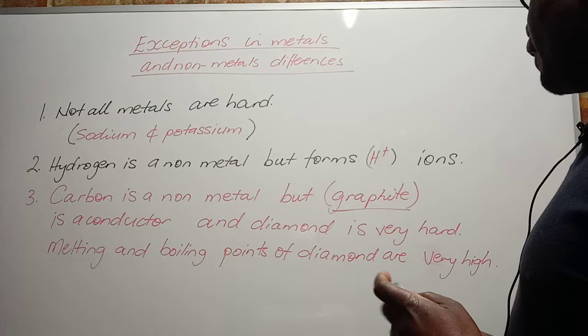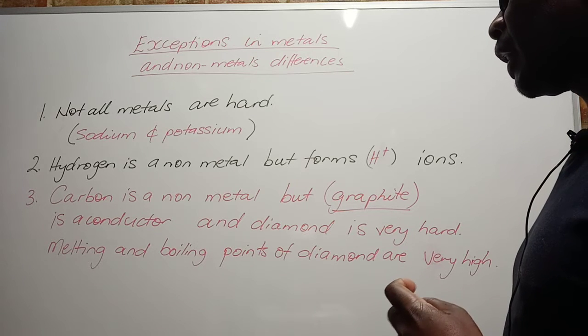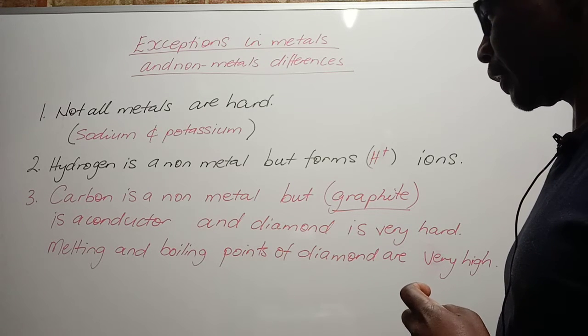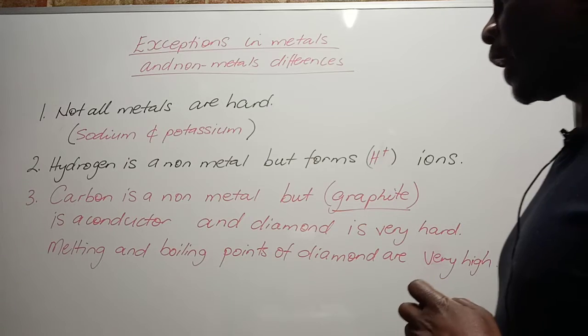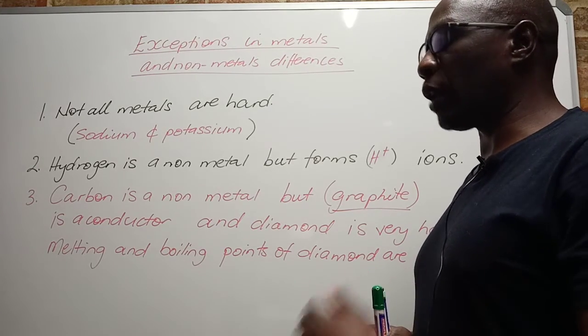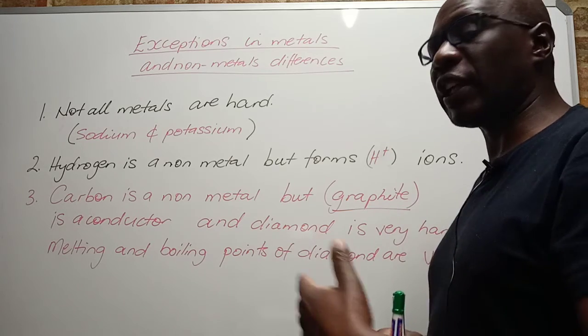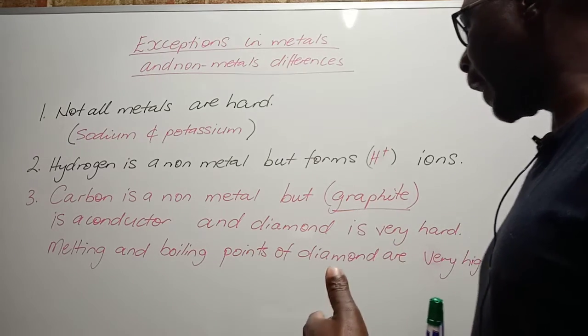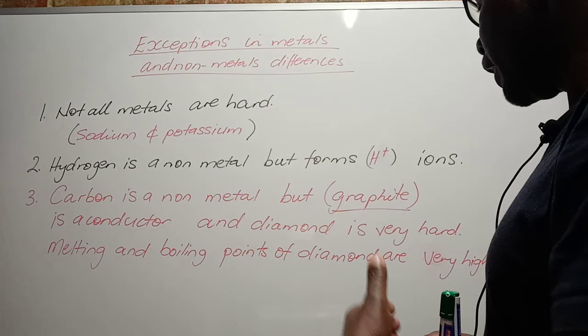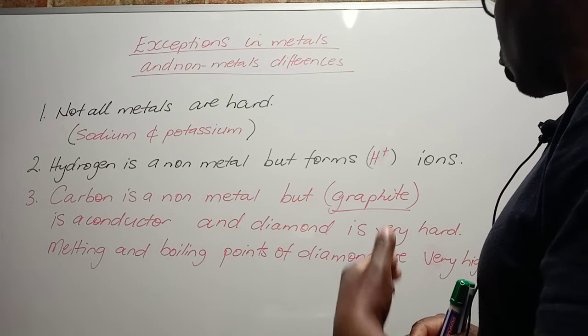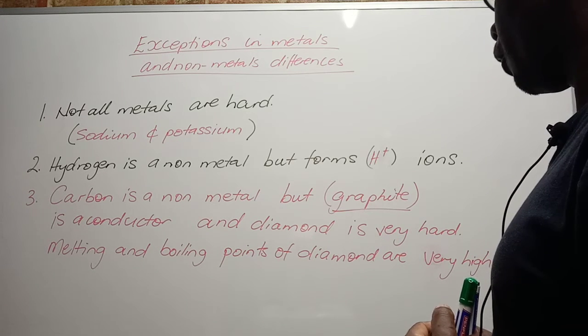They have a very high melting and boiling point, whereas they are supposed to be, according to our general differences, we say that non-metals have generally low boiling points.